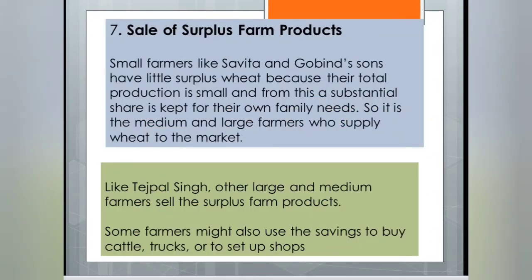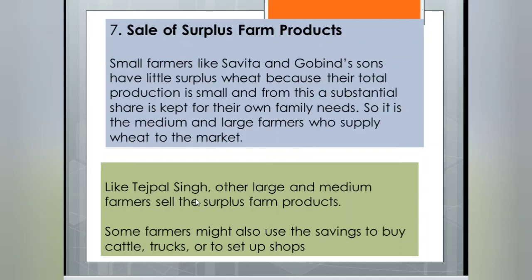Now we are going to discuss the sale of surplus farm product. Again we have two characters in this: Govind and Savita. They are small farmers and they grow crops and keep their share for their family. Understood? And the rest they sell in the market.